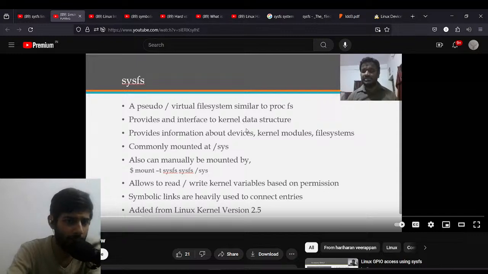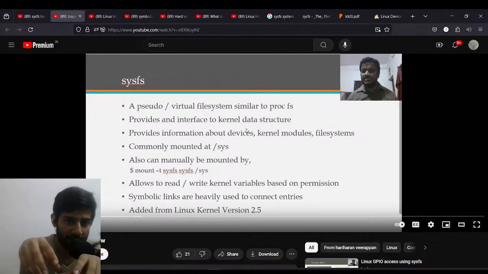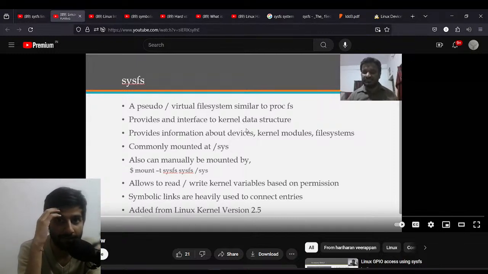A pseudo virtual file system similar to procfs provides an interface to the kernel data structures. So it's interacting with kernel data structures. So I believe it passes on the information of the kernel data structures, whatever the kernel is handling. I think sysfs is connecting towards that, but I'm confused with all of these things.